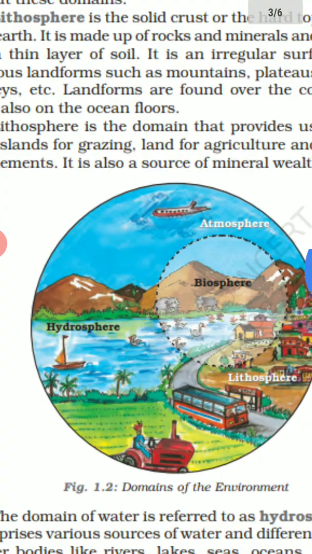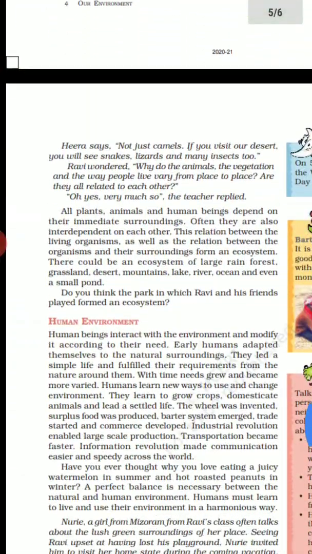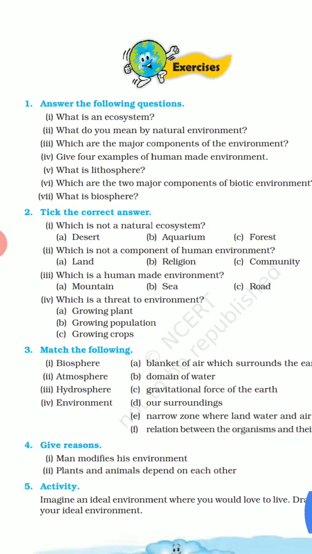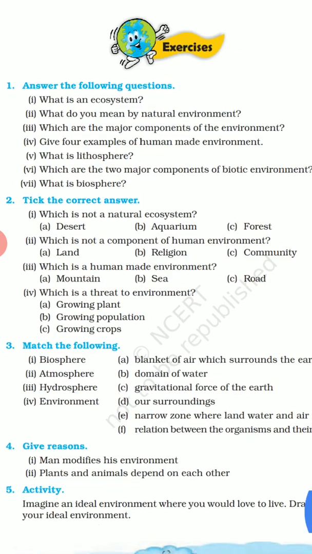Coming to the next question: choose the correct answer. Which is not a natural ecosystem? You know that desert and forest come in natural ecosystem, but aquarium is an artificial ecosystem. So the answer will be aquarium.